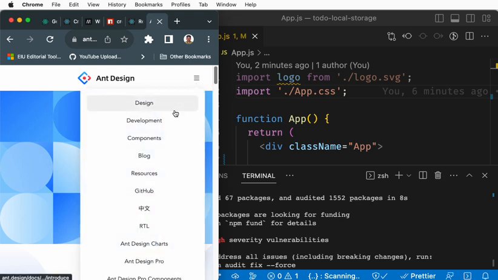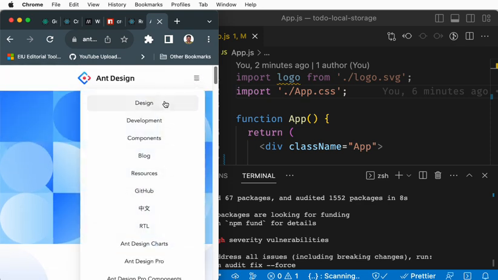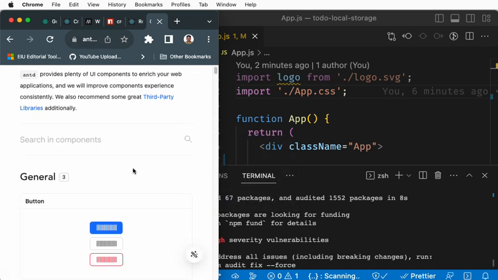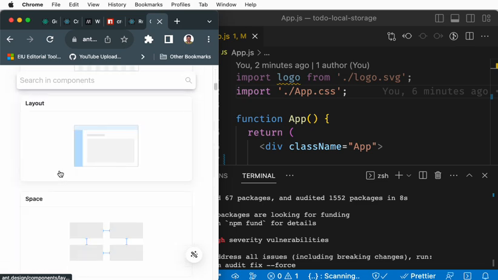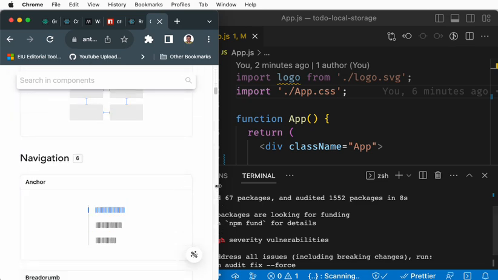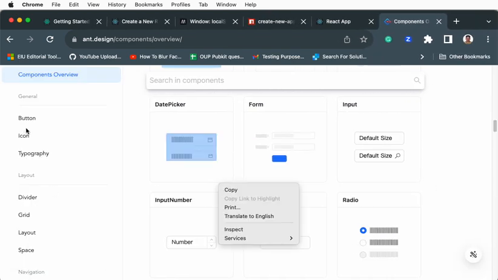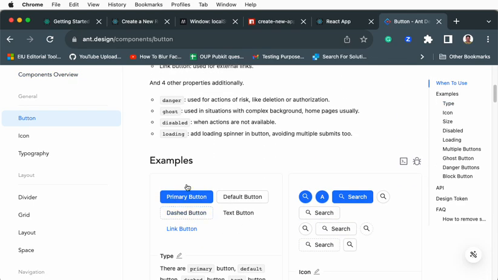Now we are going to use Ant Design inside of React.js to build UIs. Here, let's go and see the components. Components of what? Components are like buttons, icons, layout, and all those things. You wanted to see a little bigger screen, so I'll expand now. You can see the button; you'll have buttons like this. If you wish to have icons, many things are here.